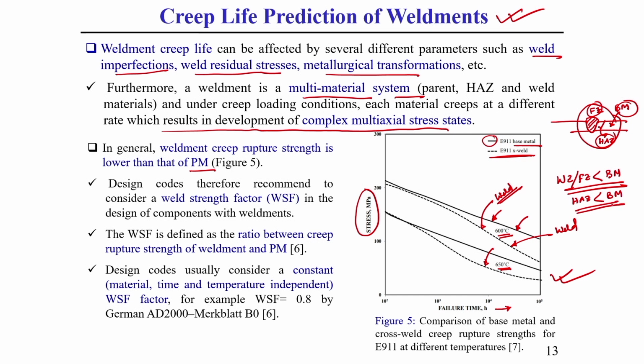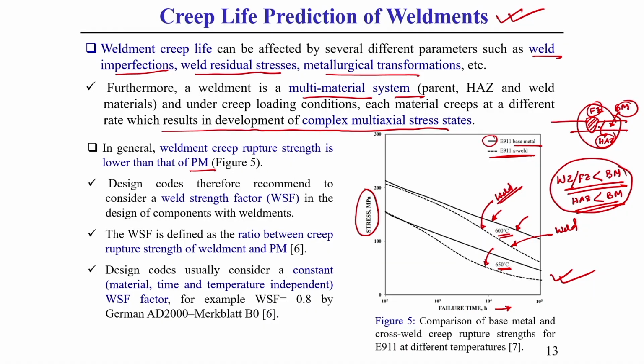So, what should we consider as the creep life of a weld specimen? That is why we need to find out the creep property for these 3 different zones. Among these 3 zones, whichever has the minimum creep resistance or creep life, that property is considered the creep life of that welded specimen, or you can say weldment specimen.